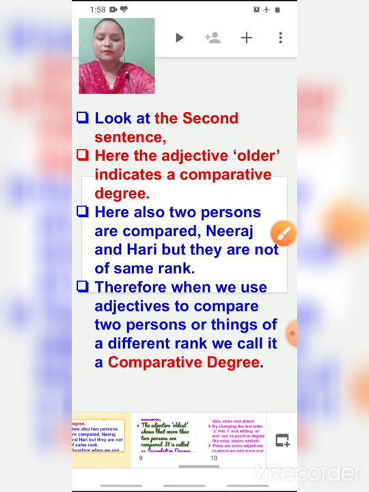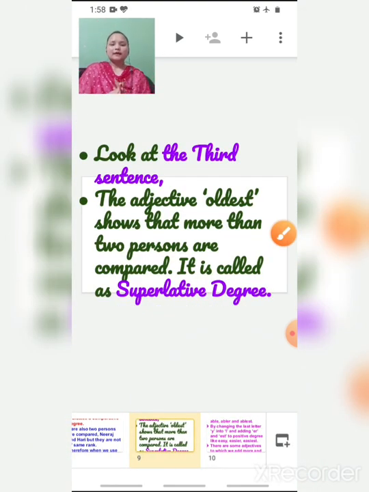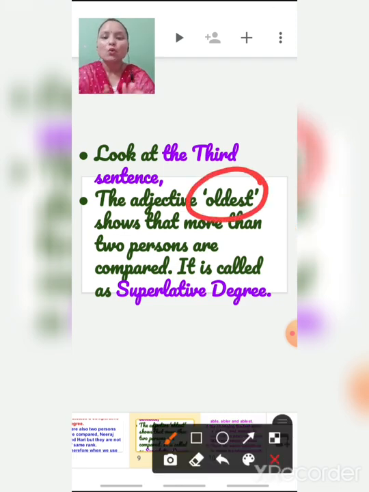Now the third sentence. What is the third sentence, children? Oldest. The adjective oldest shows that more than two persons, Hari and Neeraj, more than two persons are compared.